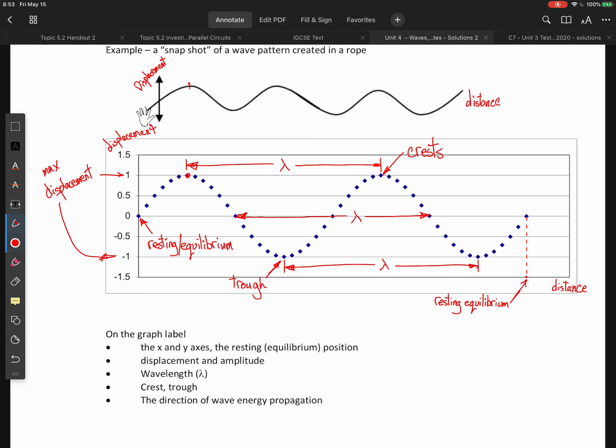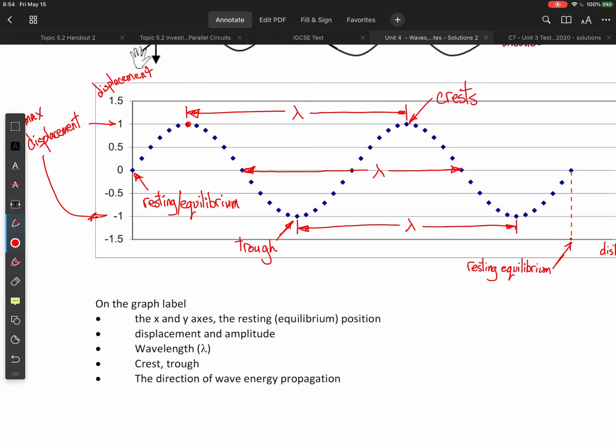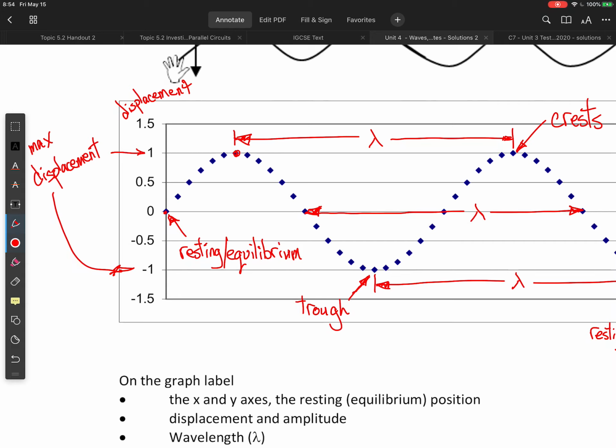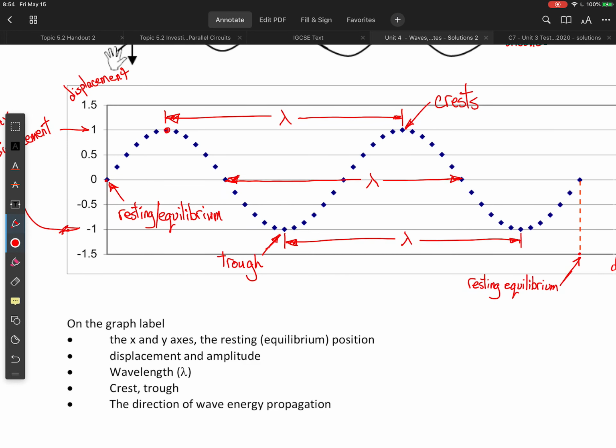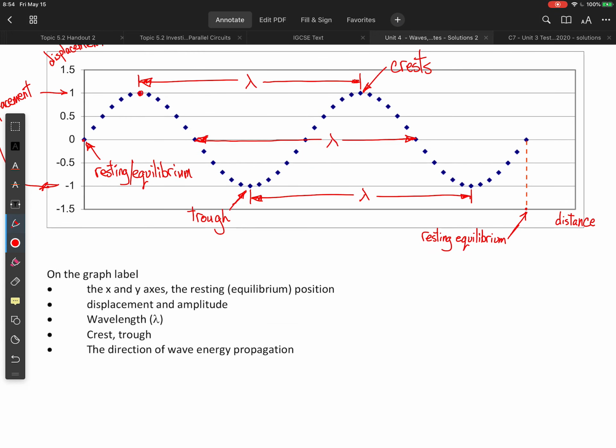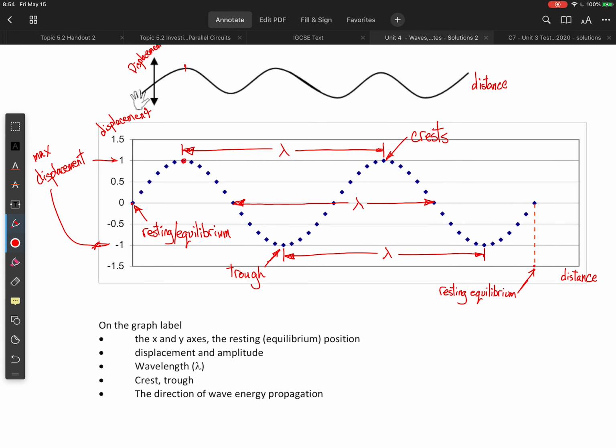Okay, so we don't have time on this axis. I have labeled all of these characteristics. We have the resting or equilibrium position, and that is just going to be wherever the wave has a displacement of 0. And remember that this is going to be changing over time, but we cannot see time on this particular graph. So what we have here is a snapshot of our wave in time. So if you imagine just taking a picture of the wave and then graphing its displacement, and that's what we have here. So this graph is a photograph of a wave in time.